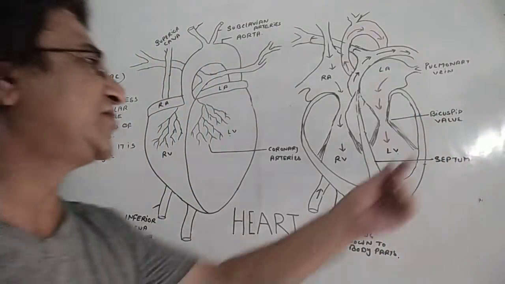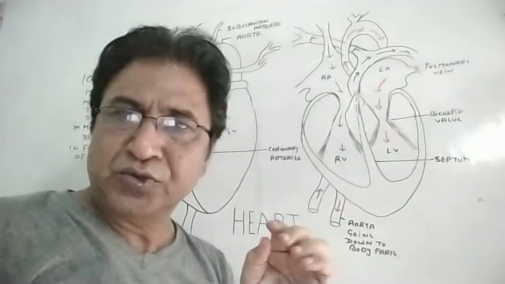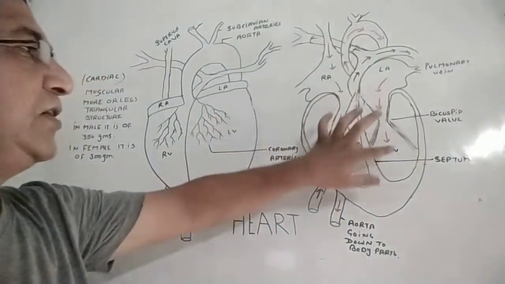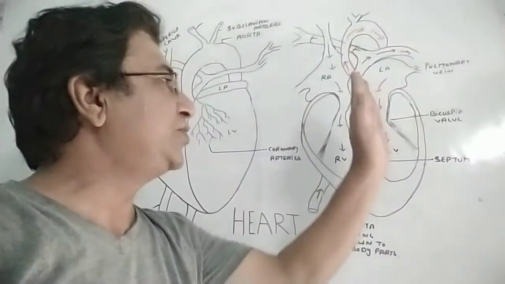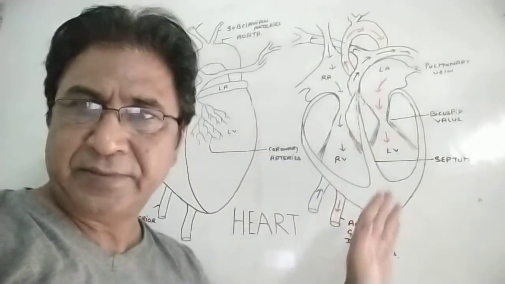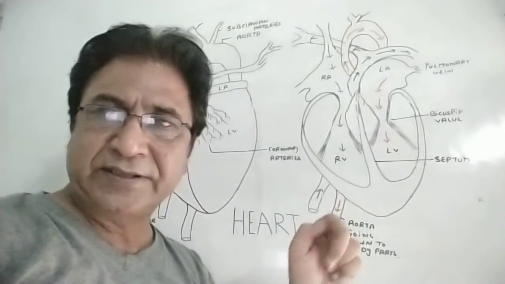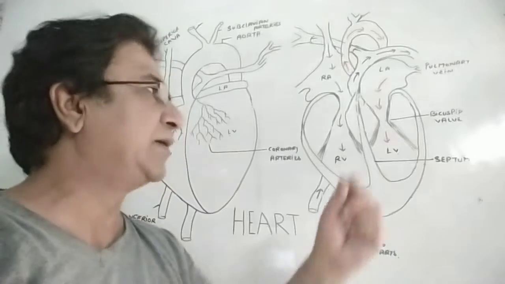And actually the valve's function is also to stop the backflow. Once the oxygenated blood comes from the left auricle into the left ventricle, the blood should not go back into the auricle. These valves ensure to stop the backflow of the blood.